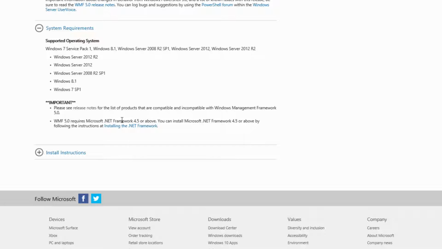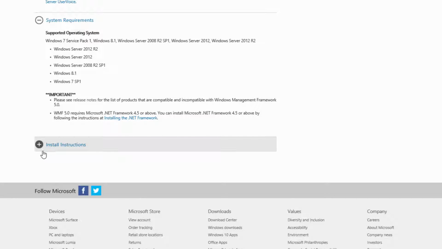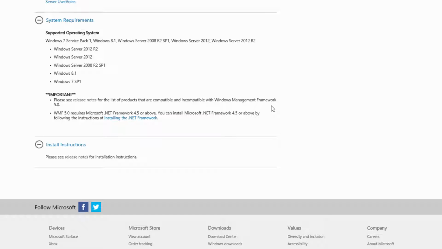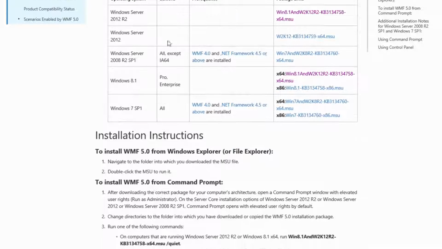If you need to install that, go ahead and click on Installing the .NET Framework and it will lead you through how to install the correct version of the .NET Framework on your computer. The last piece we have down here is install instructions. The install instructions do not have a whole lot of information, but you can click on the words release notes here to get more information. This breaks it down even better for you.